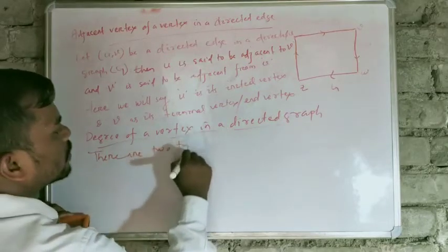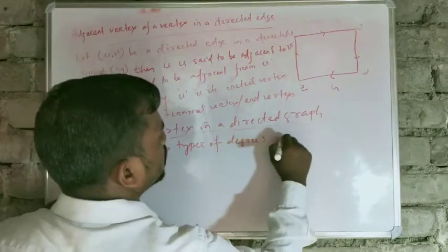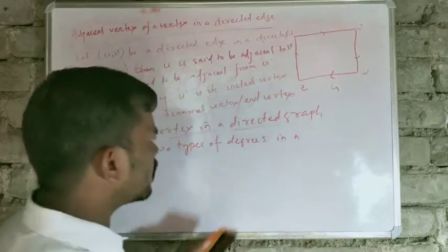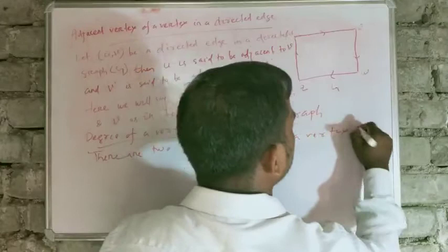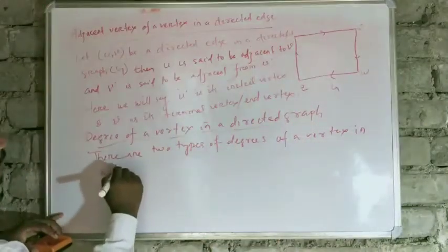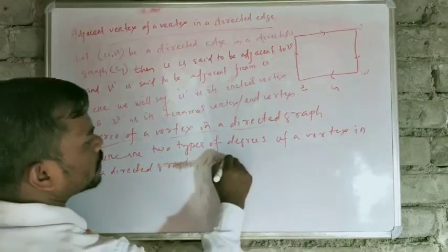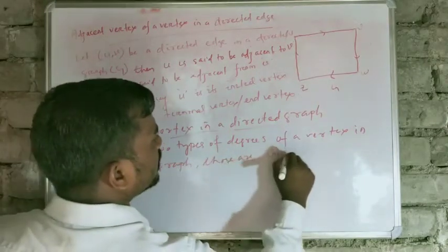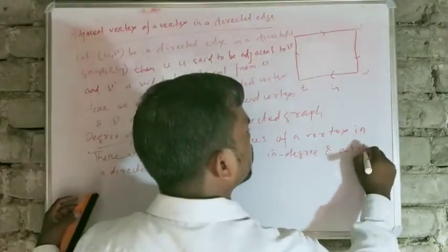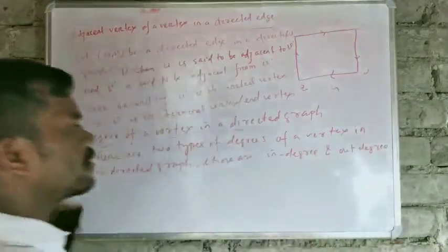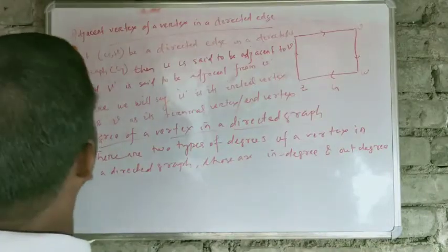There are two types of degrees of a vertex in a directed graph: in degree and out degree. So what is the in degree and what is the out degree of a vertex?